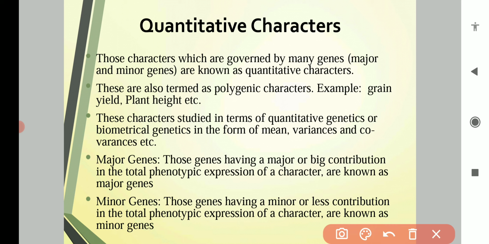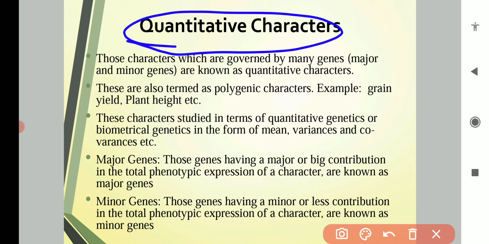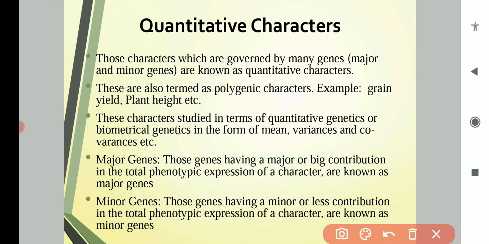A separate branch of genetics exists to study the inheritance of these characters. In quantitative or biometrical genetics we use mean, variances, covariances, and several other parameters.